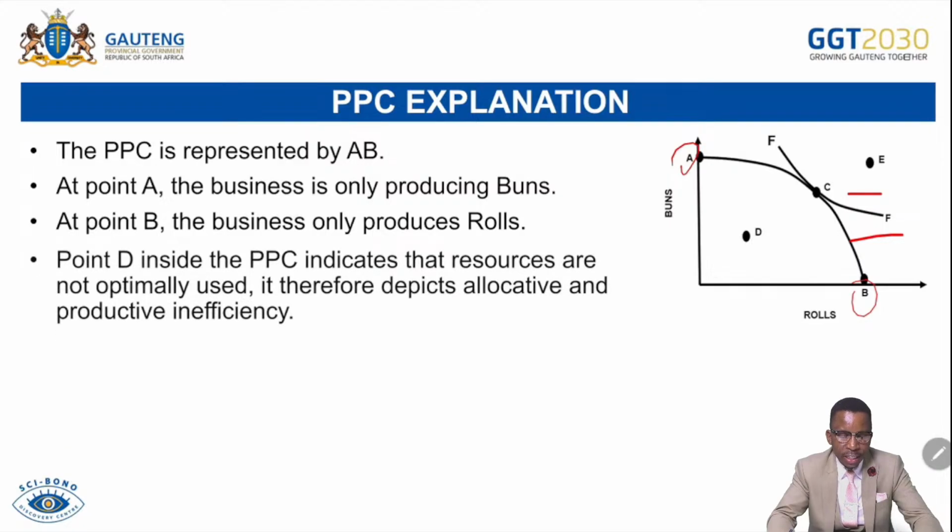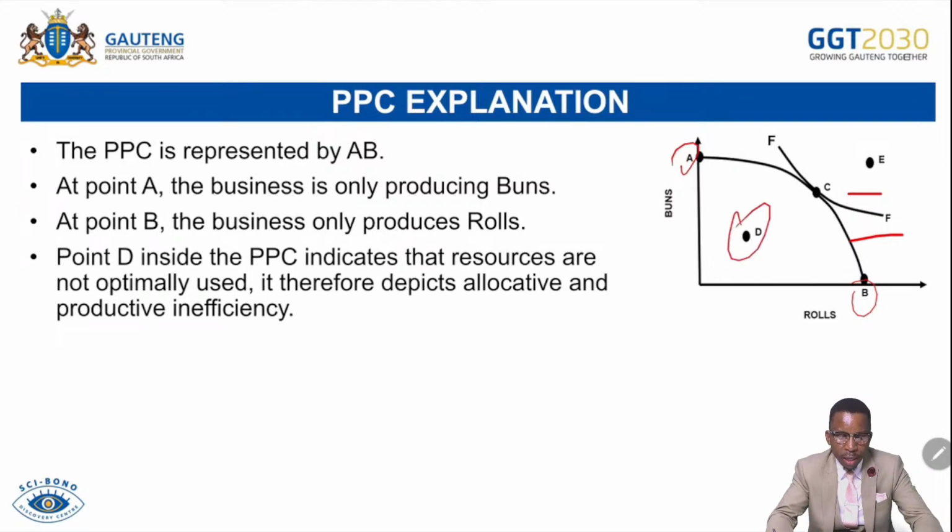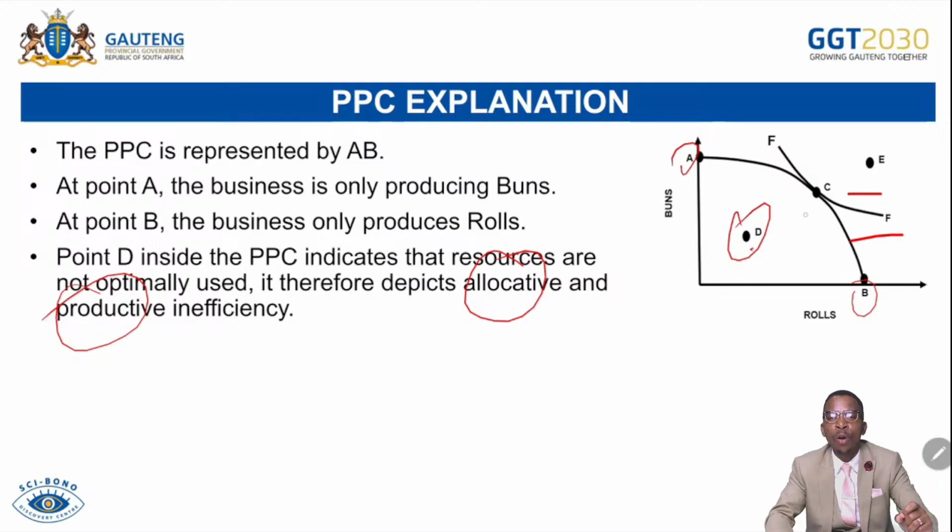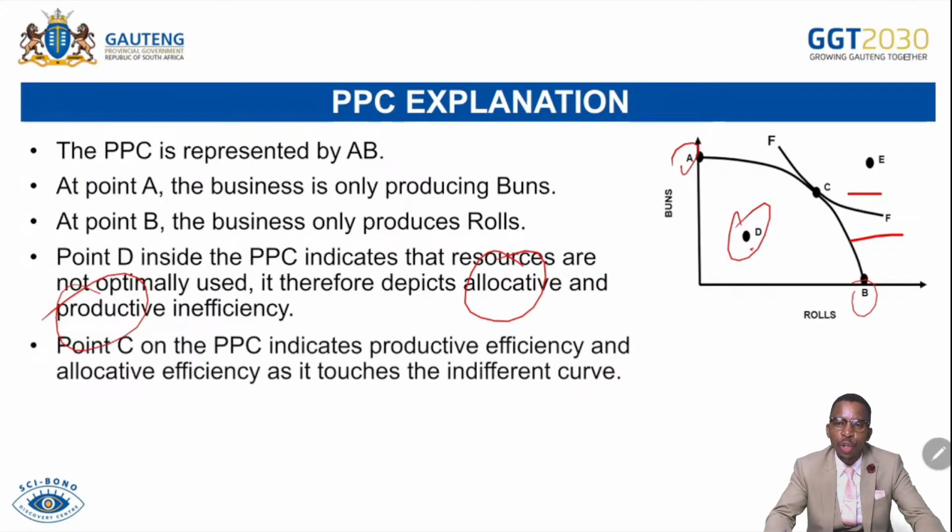Then point D inside the PPC indicates resources are not optimally used. They are not used to their maximum level. They are underused. It therefore depicts allocative and productive inefficiency. In this situation, we have more money to produce, but we are using less money. For that reason, we are not going to be able to produce at the highest level of our output because we are underusing our resources. So this reflects allocative inefficiency, which will lead also to productive inefficiency because should consumers demand more of this particular product, less will be made available in the market due to underutilization of resources.